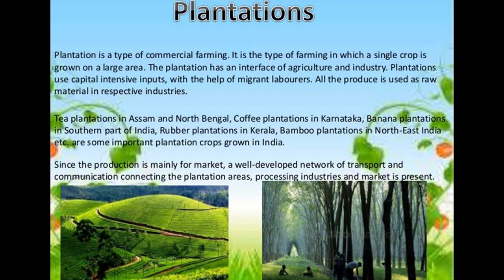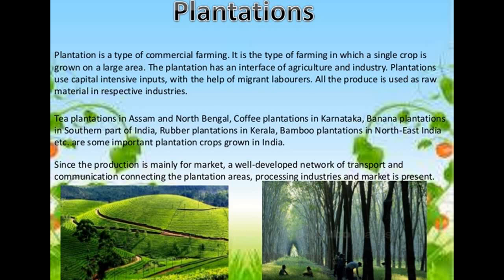So they are producing all these crops majorly for the respective industries they are making it. So basically plantation is a type of commercial farming first of all, in which a single crop is grown on a large area. So basically only a single particular crop is grown in a large area. Plantation covers large tracts of land using capital intensive inputs with the help of migrant laborers, and all they produce is used as a raw material in industries.